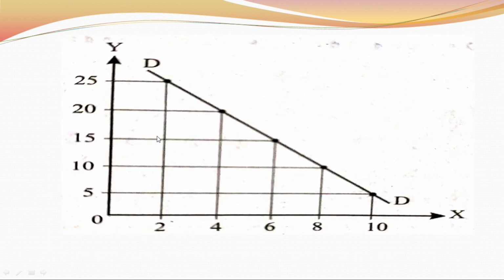This is the diagram of demand. When price is 25, quantity of demand is 2. When price is 20, quantity of demand is 4. When price is 15, quantity of demand is 6. When price is 10, quantity of demand is 8. When price is 5, quantity of demand is 10. You draw a line, then you can say that DD is the graph of demand.